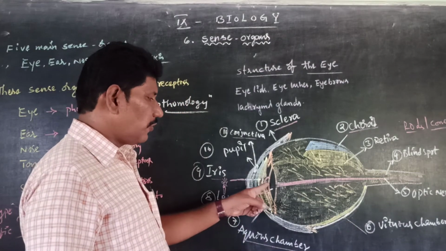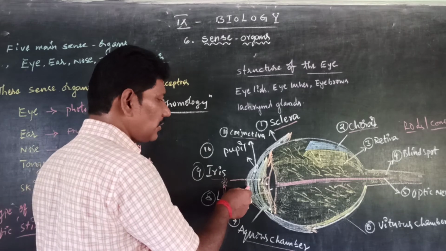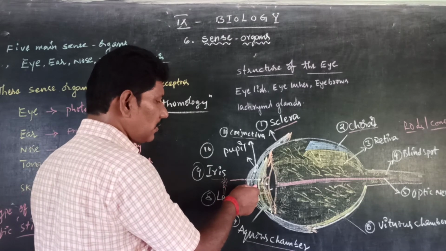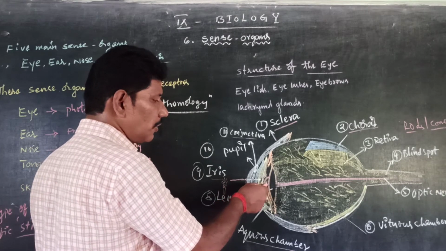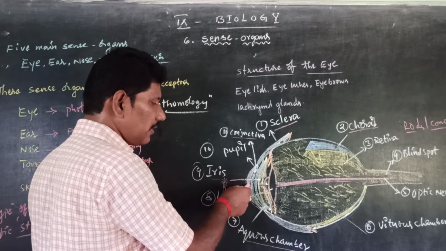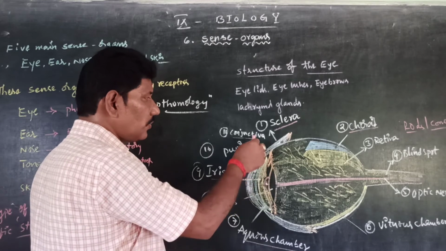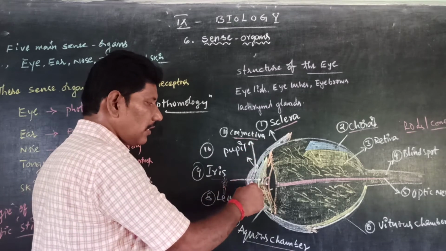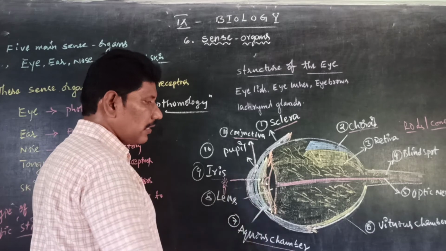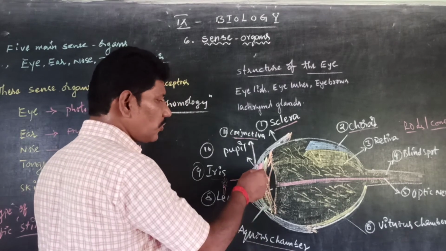So what is the flow chart? First is the conjunctiva, then the aqueous chamber and iris, and this is the pupil. Once again I repeat, this is called the conjunctiva. The blue line indicates the aqueous chamber.